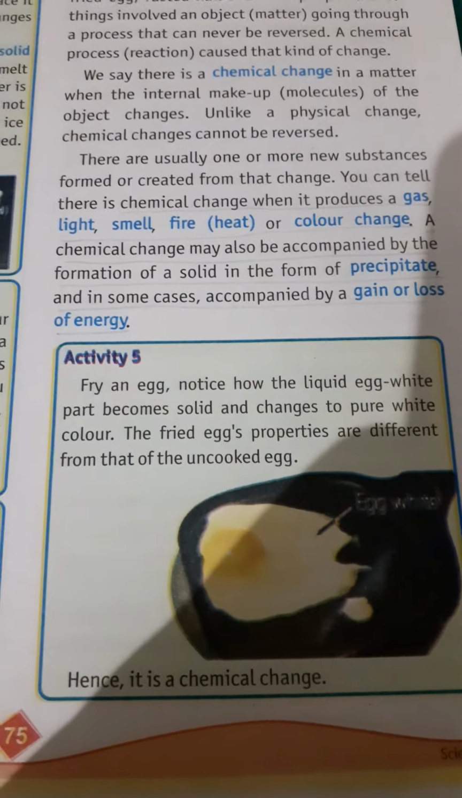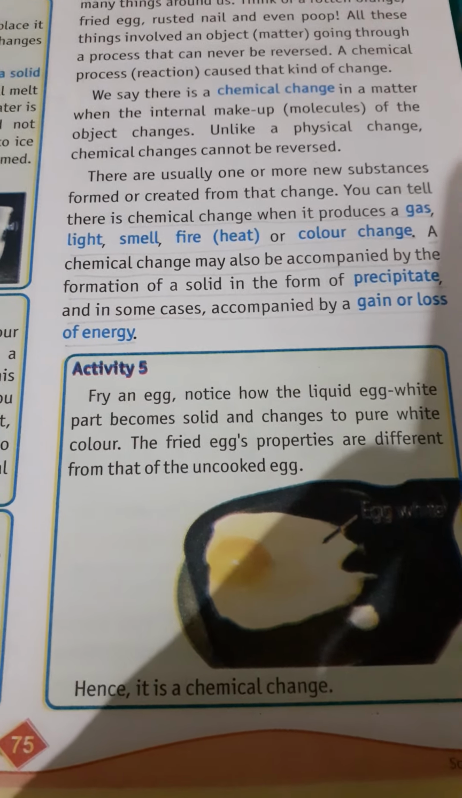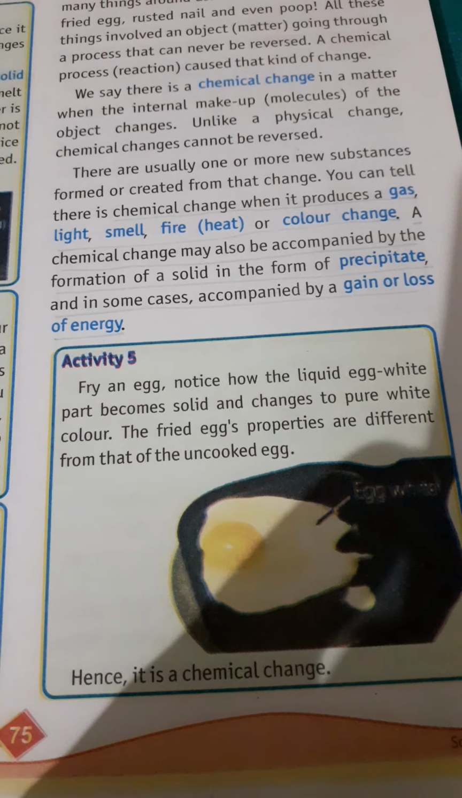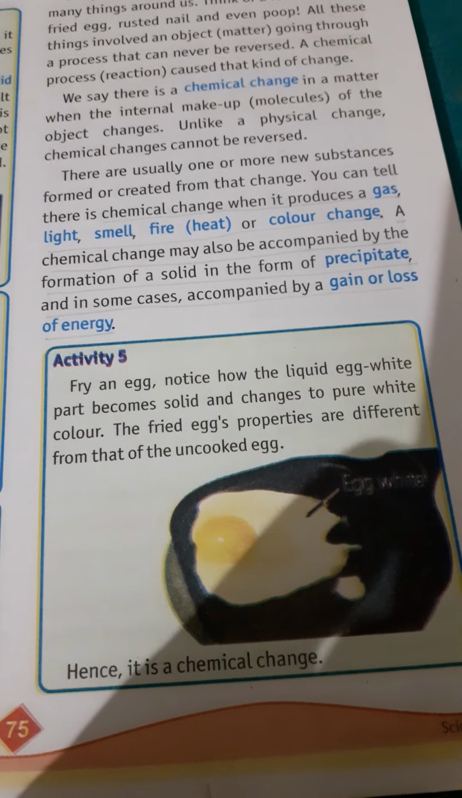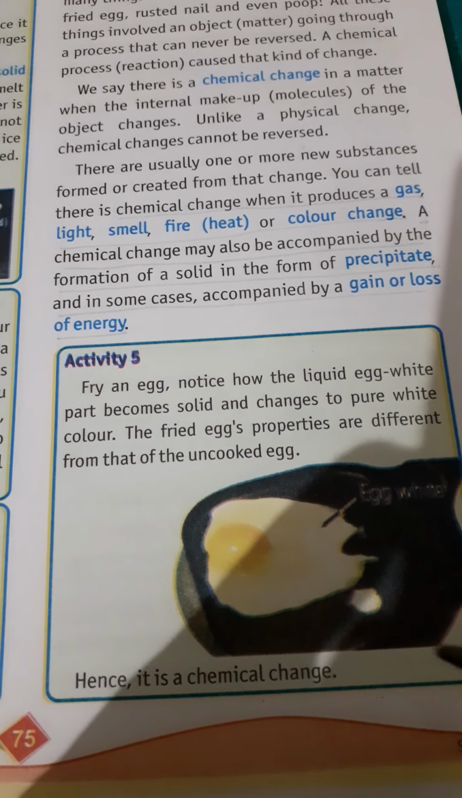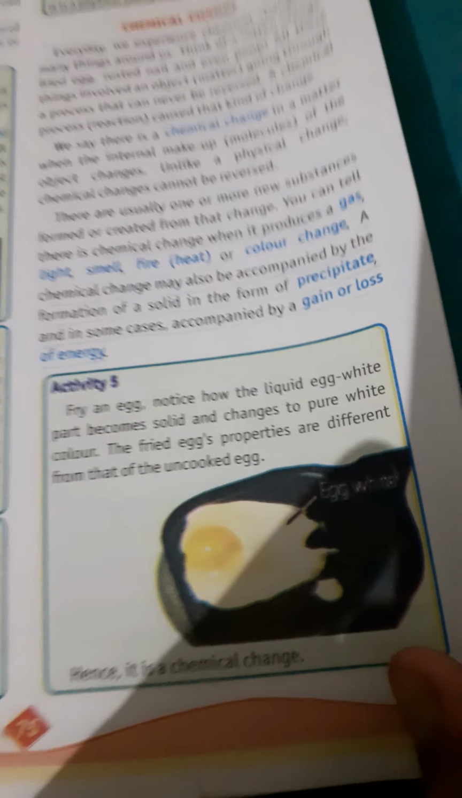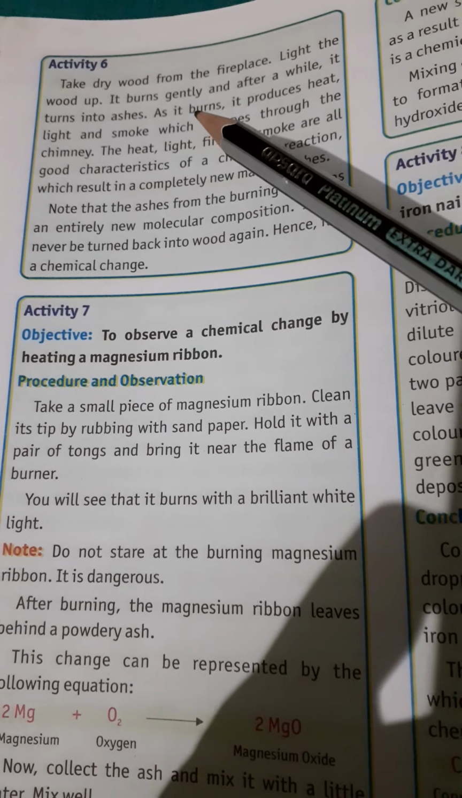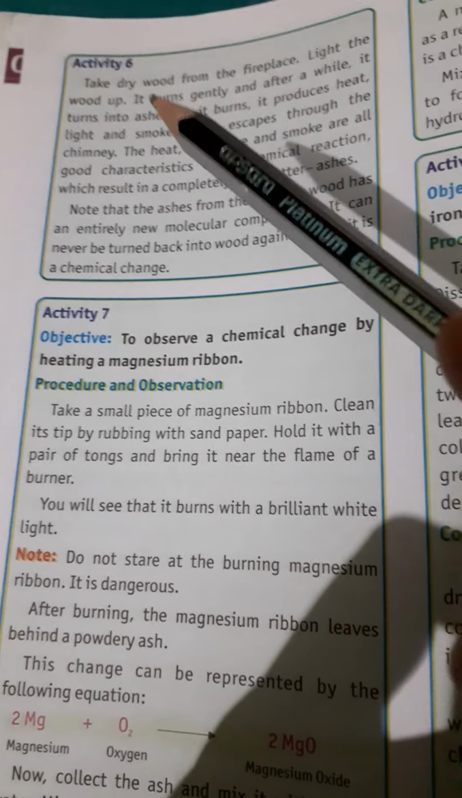For example, cooking or frying of an egg is a chemical change. The raw egg is in liquid form. When we start cooking or boiling it, the liquid form gets converted into solid form, and the state changes from liquid to solid. This is a chemical change. Other examples we have seen in daily life are burning of coal, burning of wood, and burning of paper. All these are chemical changes.